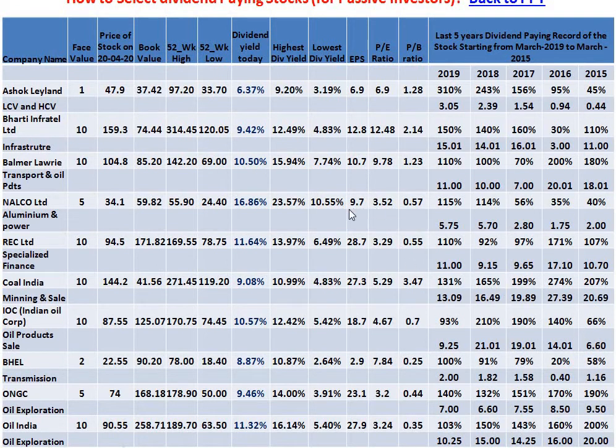But the other part is they have made 9.7 rupees on every 5 rupees, and out of 9.7 rupees, 5.75 they have distributed as dividend, and the rest of the money they have kept with themselves for future need. Growth rate, you can see 40%, 50%, 114, 115. Good historical record you can see for the last 5 years also, from 2011 to 15. Seems to be another good stock. At the current level, dividend yield is 16.86%.